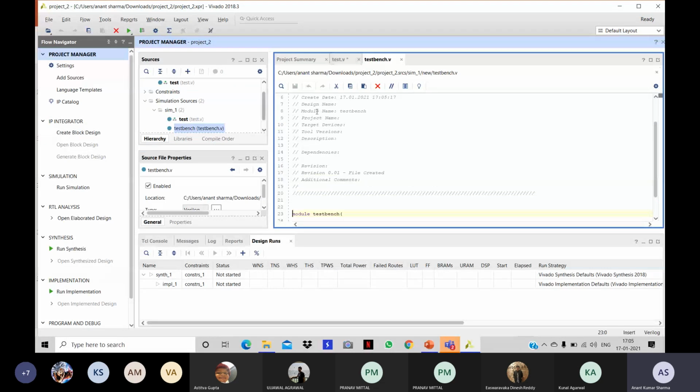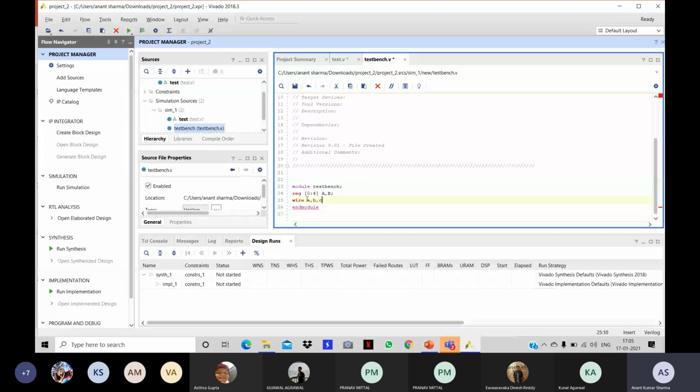Open it here, and here we will write the code for the test bench. So let's quickly write the module test bench. The inputs will be defined as registers, with [4:0] for the size. The inputs are A and B, and the outputs, which will be declared as wires, are small a, b, and c.